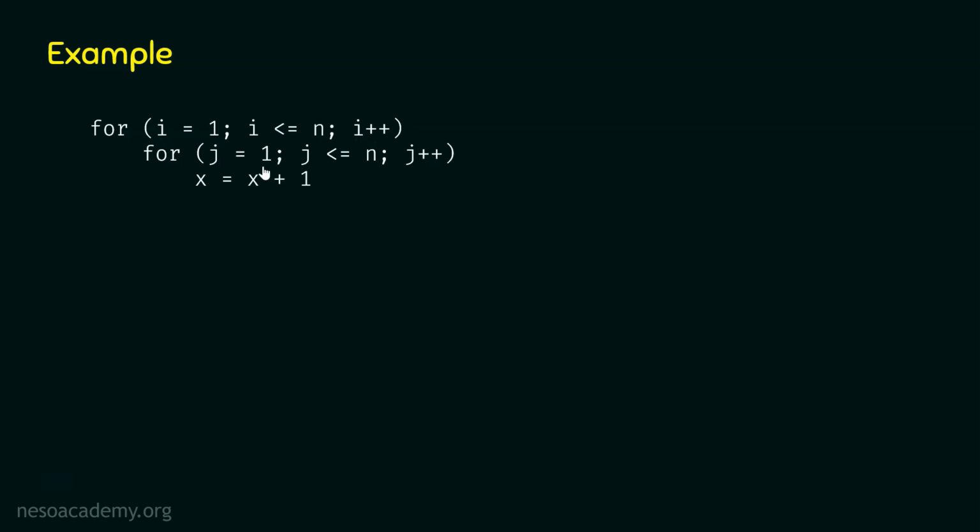So j will receive values from 1 to n. The last iteration is the nth iteration. Hence, the total number of iterations of this for loop is n, and therefore this loop will run n times. Hence, the frequency count of this for loop is n.